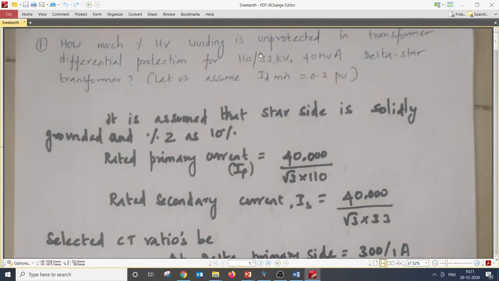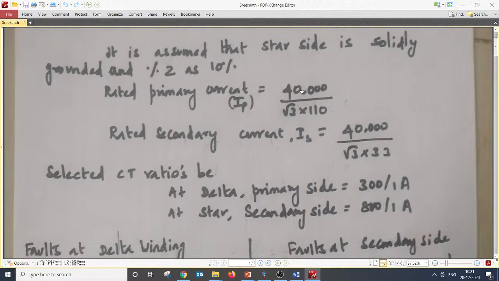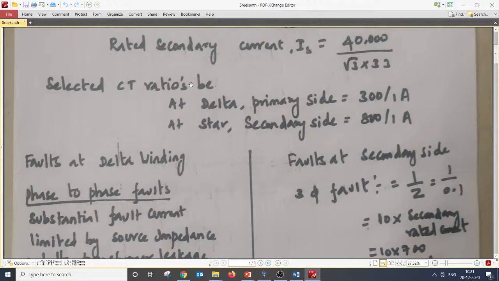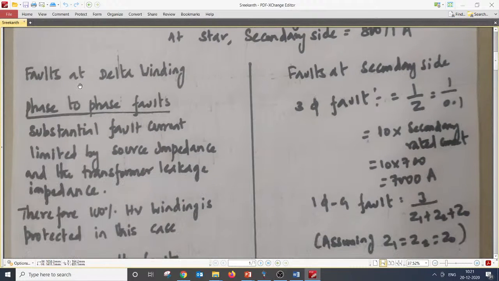Let's take a 110 by 33 kV 40 MVA transformer with a 10% impedance. He has found the full load current on the HV side and LV side. So he has selected the CT ratio based on that. That's all right. Faults at delta winding.